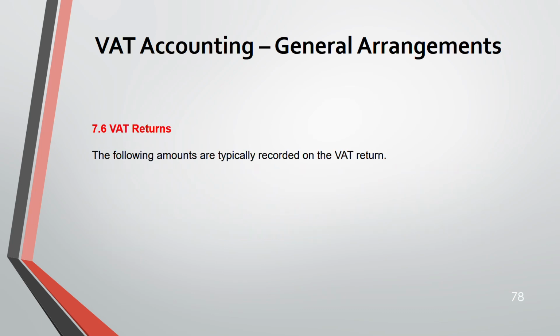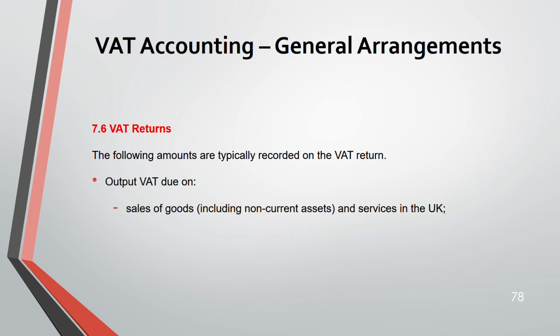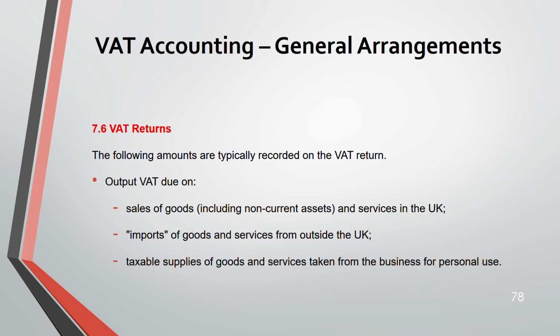VAT returns. These are the following amounts that are typically recorded on a VAT return. Output VAT, that is on sales. Remember, goods can include anything, inventory as well as non-current assets. And services, import of goods and services, taxable supply of goods and services, and goods taken from business for personal use.